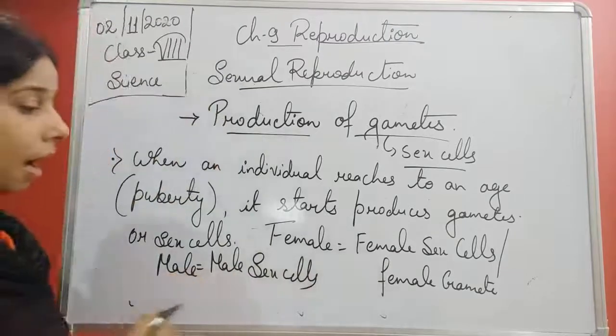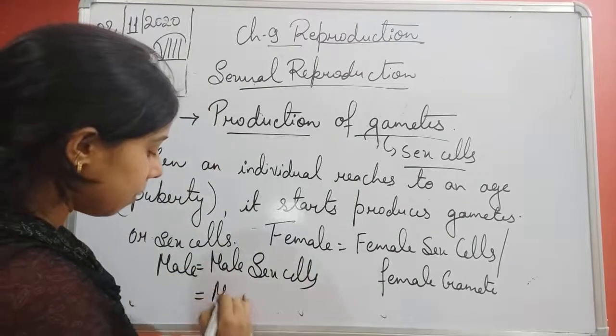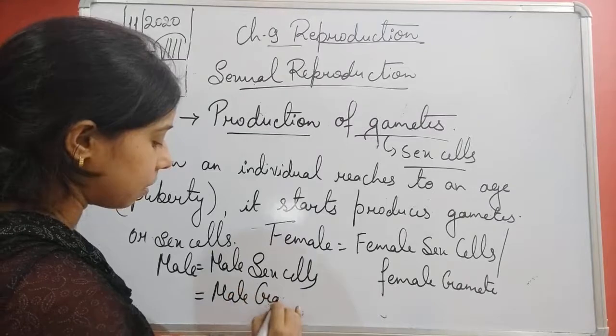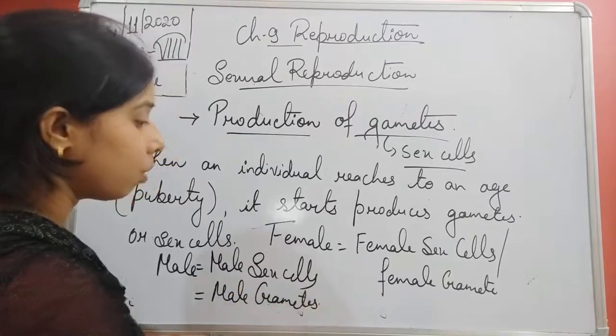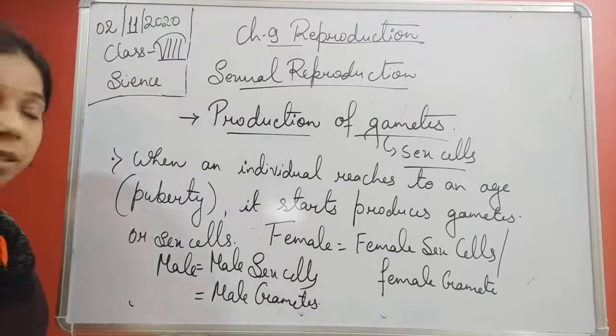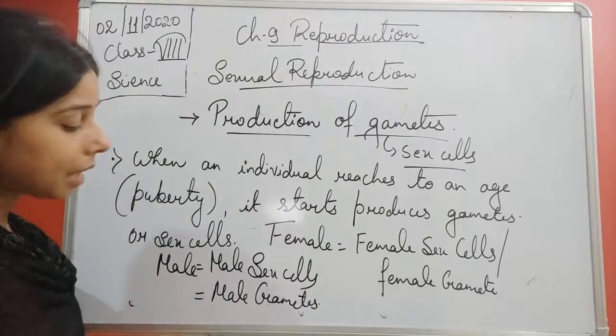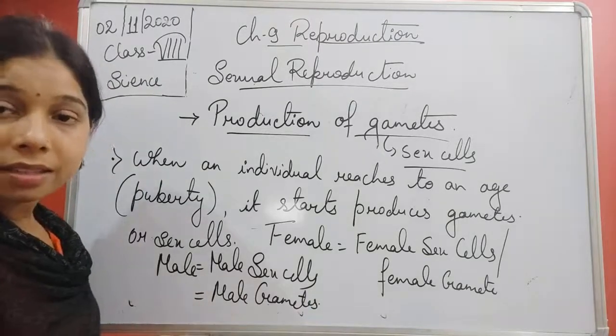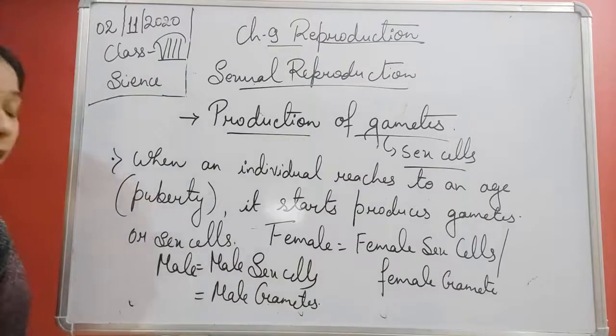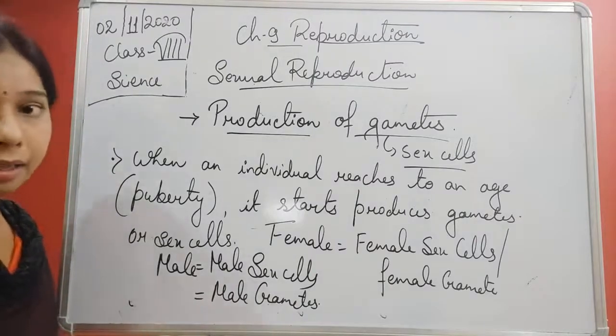We also call it male gametes. So females start producing female sex cells and males start producing male sex cells. This is also known as a female gamete, and here it is known as a male gamete, student.